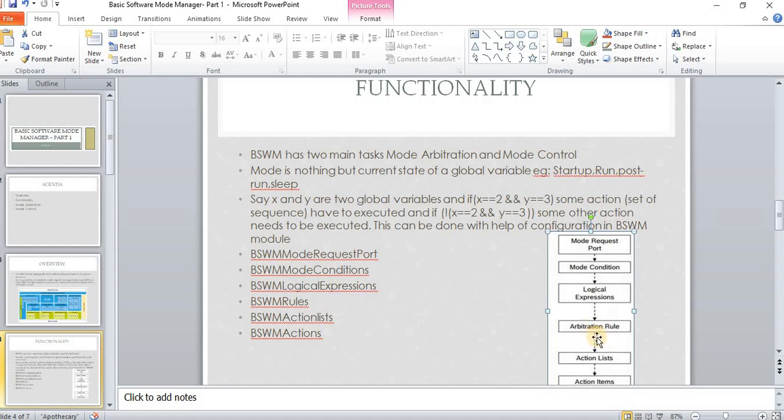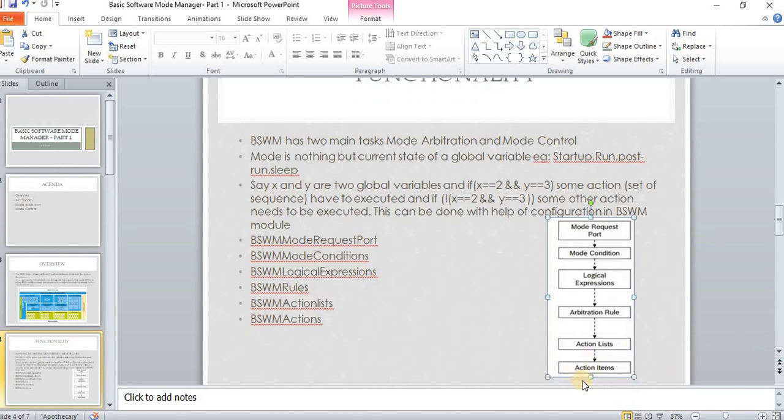This arbitration rule will be linked to the action list, and this will have the set of sequences which need to be done for that particular request port or the global variable value change. And this action list will have many actions, that is, many sequences. So this is the major role which is done inside BSWM.